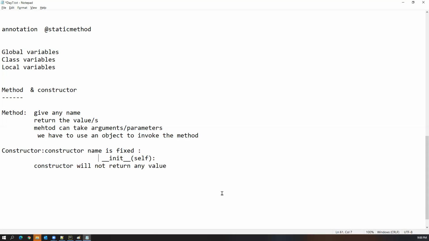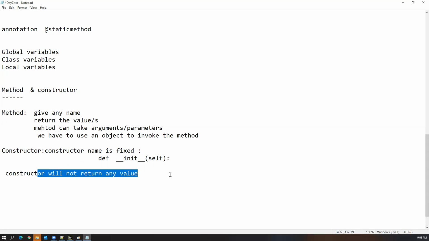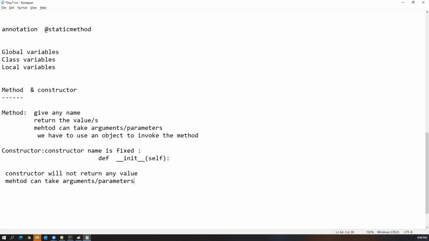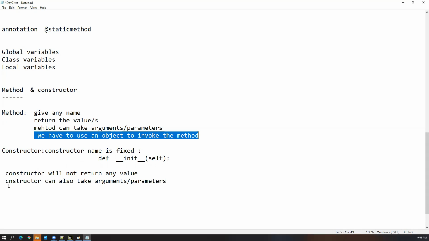Even for a constructor, we use the def keyword, just like a method. So a constructor will not return any value. A method can take arguments and parameters. Similarly, a constructor can also take arguments or parameters. And we have to use an object to invoke a method, but here we need not use any object.